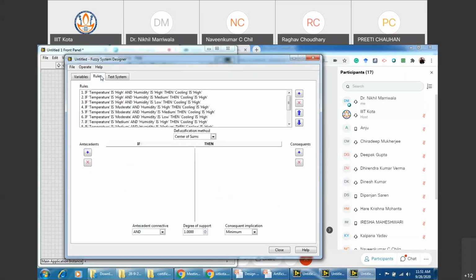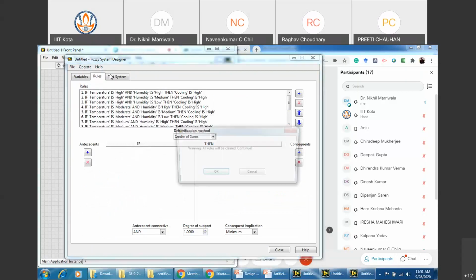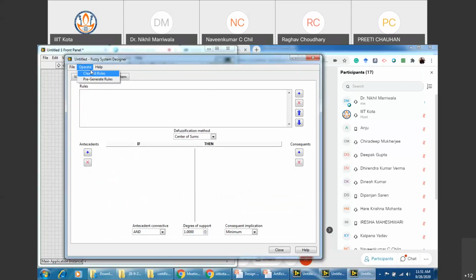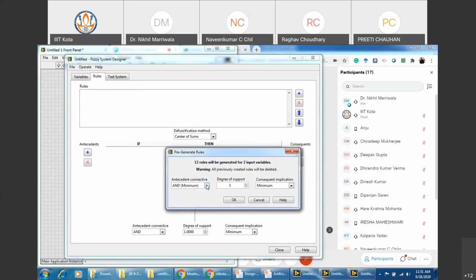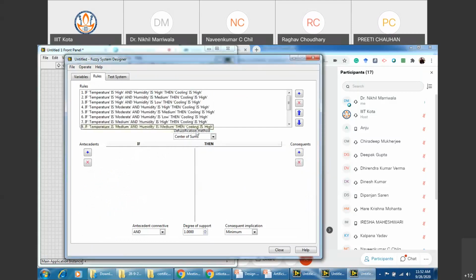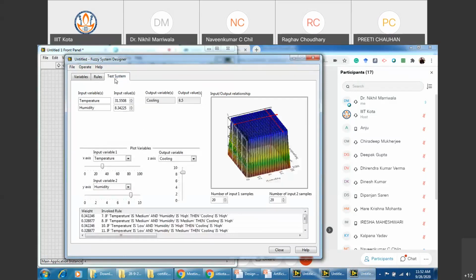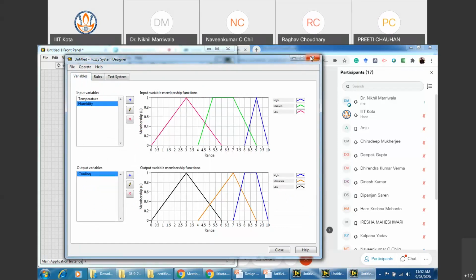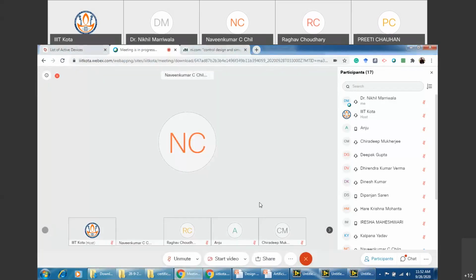Yes. So this was another addition to the fuzzy system designer that we're using. So the easy part is you clear all the rules and you go to pre-generate rules. This is the thing that has been done. And product, all things are there. Consequent is also there. So whatever you want to use, you can just click onto this. How many rules you want, how much degree of support you want, right? So either it is 0 or 1. So you can even just use them and analyze your system accordingly. I hope you followed this now. Yes, sir.